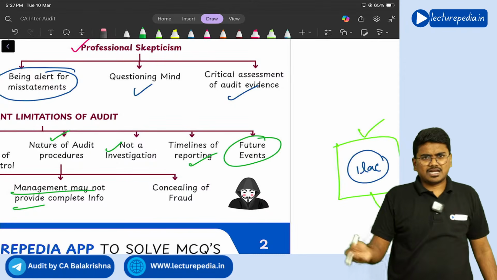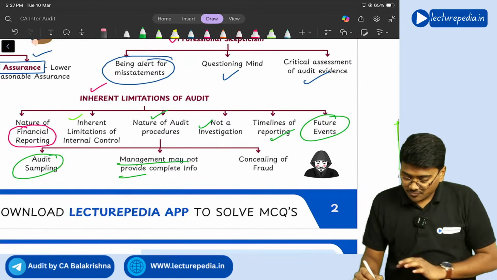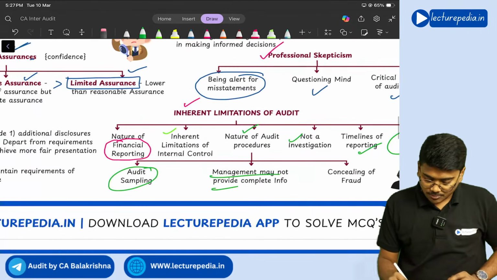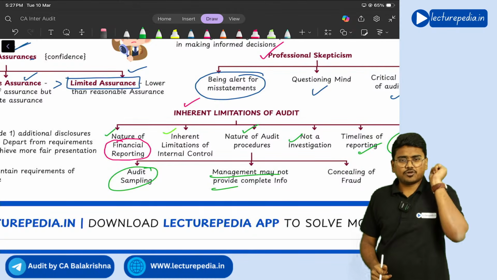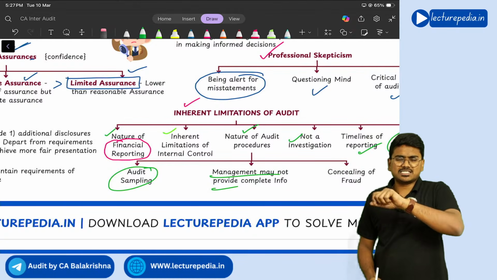And another one is future events. For future events, you can take the same example I gave for the nature of financial reporting, that is, provision for doubtful debts.